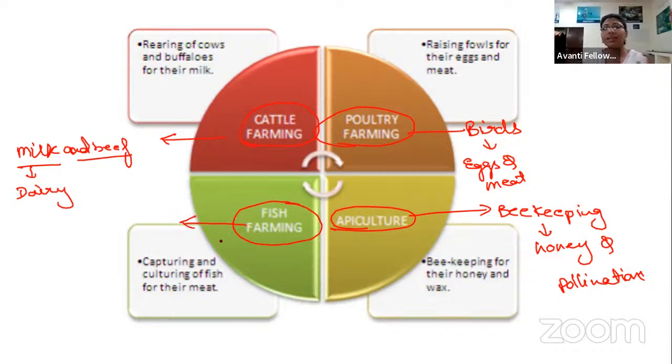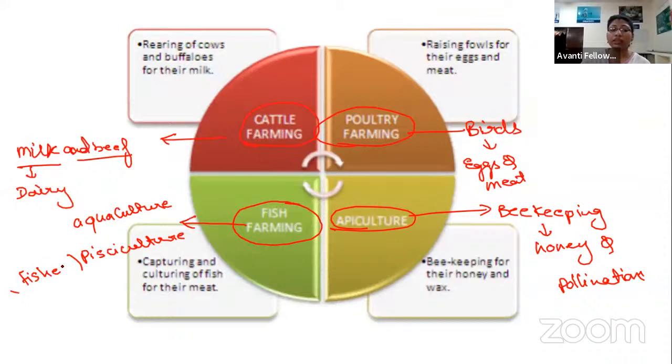Here we have two types of farming: one is aquaculture and another is pisciculture. If we only talk about fishes, then we are going to discuss pisciculture.